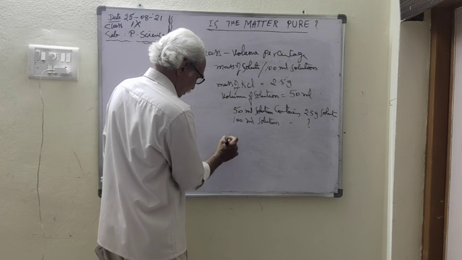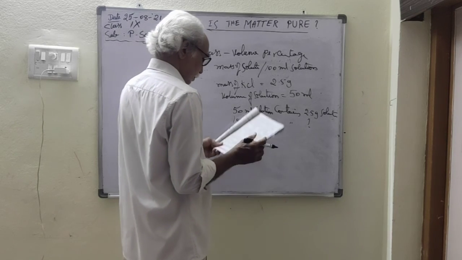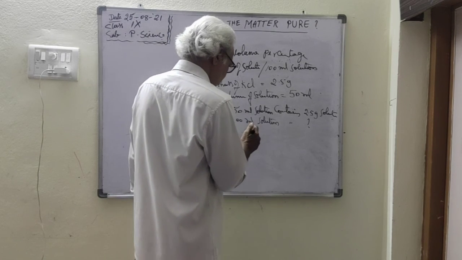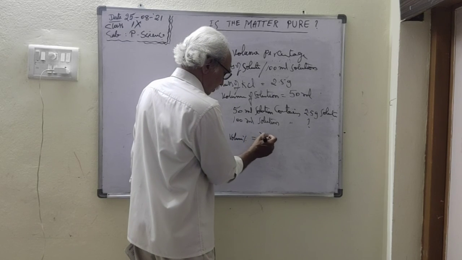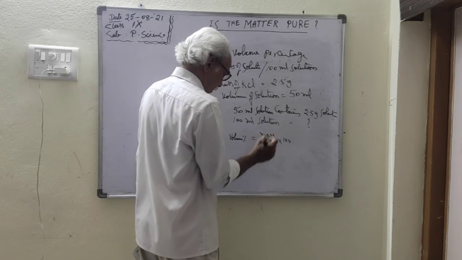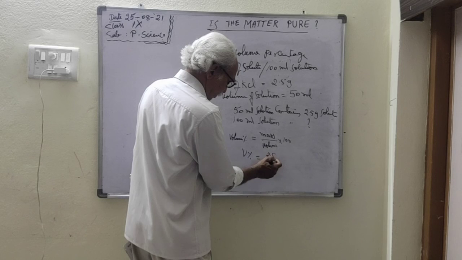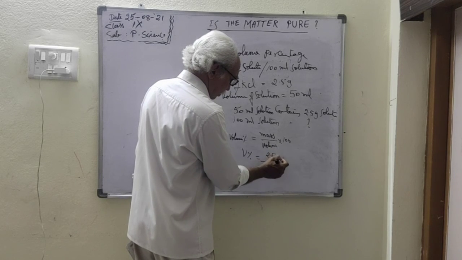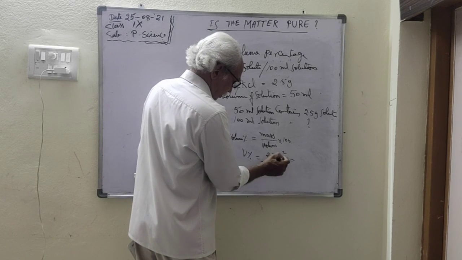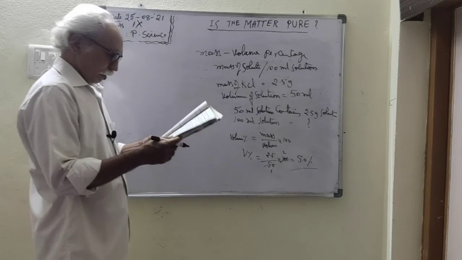So the mass volume percentage is equal to mass by volume into 100, which is 2.5 by 50 into 100. 50 ones are 50, 50 twos are 100. So it is 5.0%. So that is 5%.